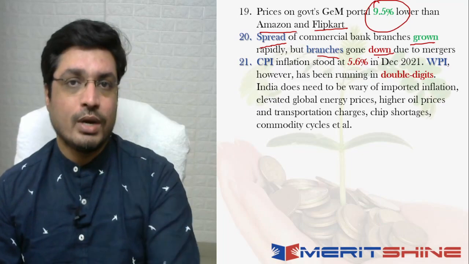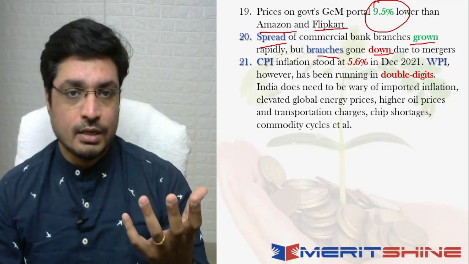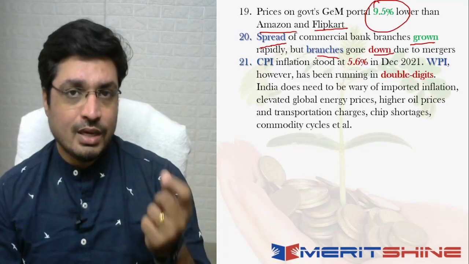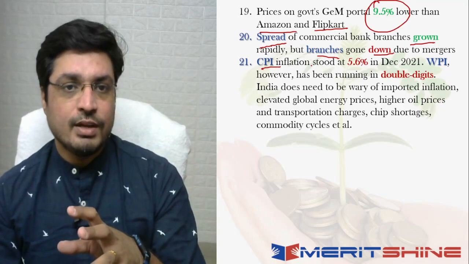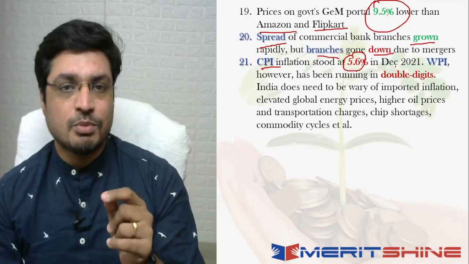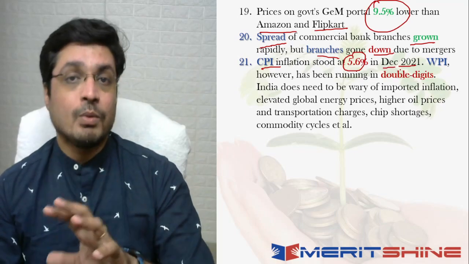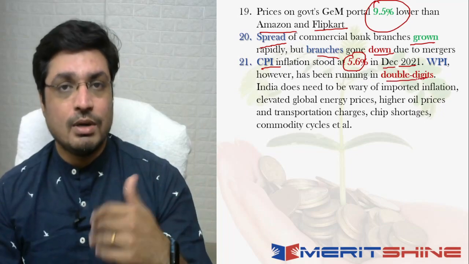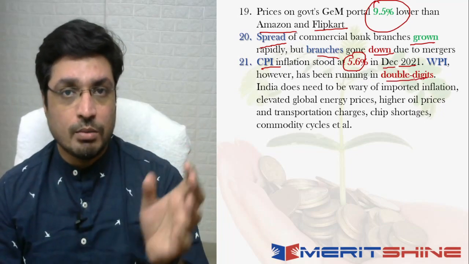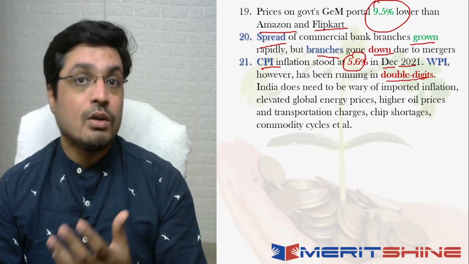Next aspect is when I look at inflation, again a very, very important indicator. So when I look at the inflation, again a very crucial aspect, that consumer price index के हिसाब से जो है, that inflation basically stands at 5.6% in December 2021. But when I look at the wholesale price index number, that basically has been running in double digits for quite a few months now, right? So वो double digits में चल रहा है बहुत टाइम से, which does not augur well for India.